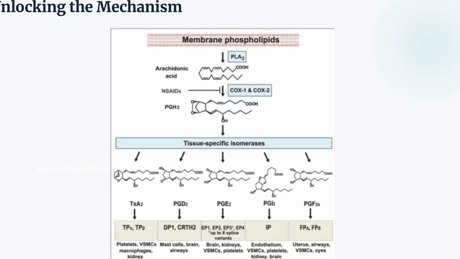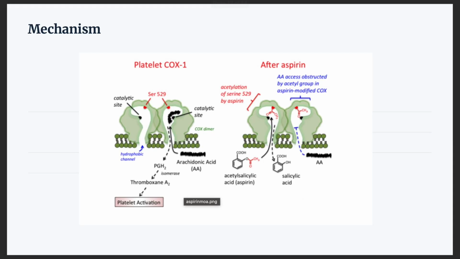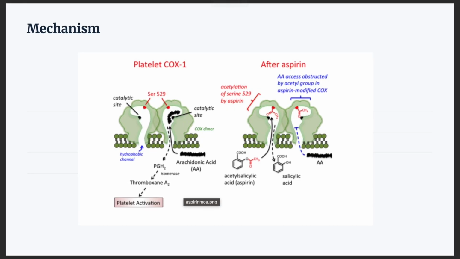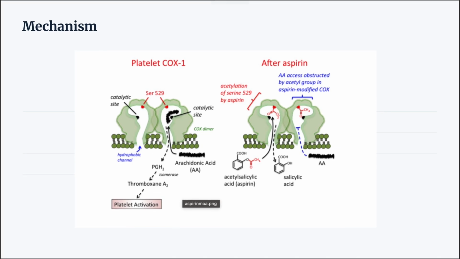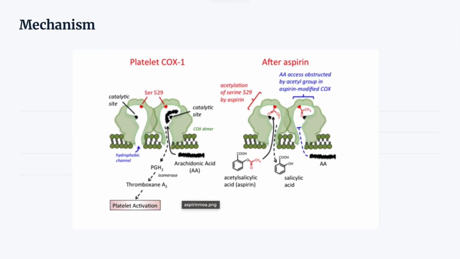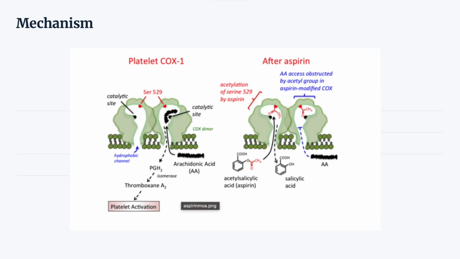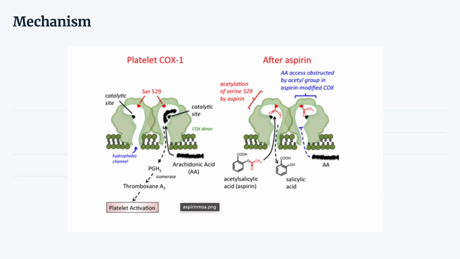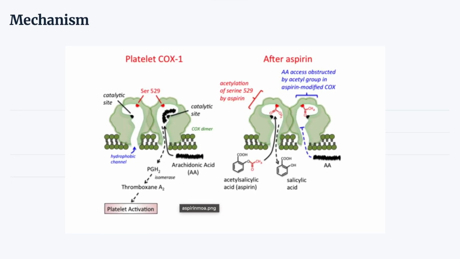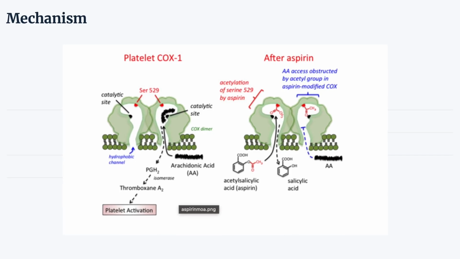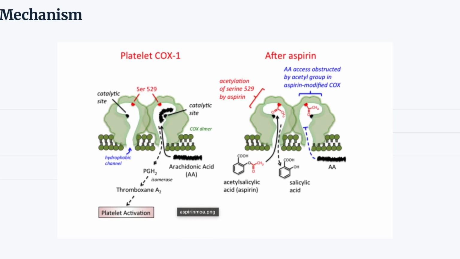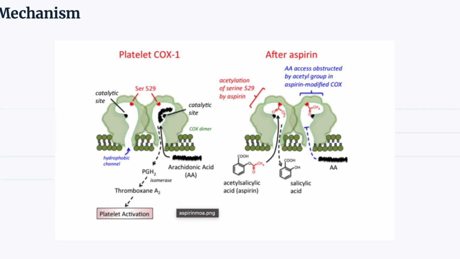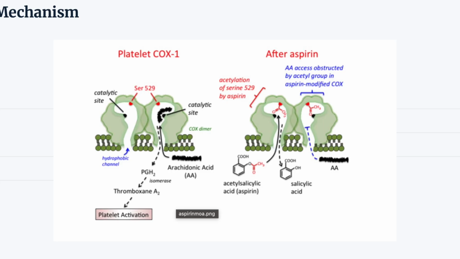So let's look at a pictorial presentation. This is COX and this is the catalytic active site where arachidonic acid goes, and COX results in its oxygenation, converting it to prostaglandin. If you look closely, the serine residue is essential for the conversion. Now what aspirin does is it acetylates the serine residue. Now arachidonic acid can't be converted into prostaglandin, and now we no longer feel the pain. So this is how aspirin works in a very short and crisp manner.